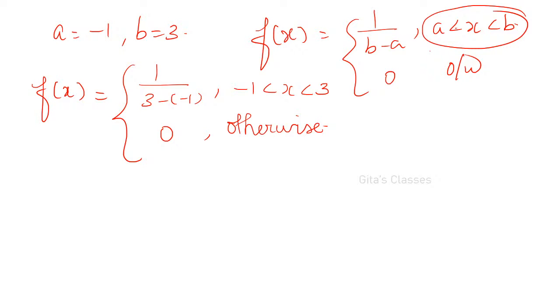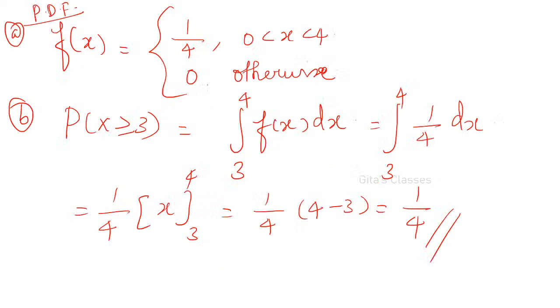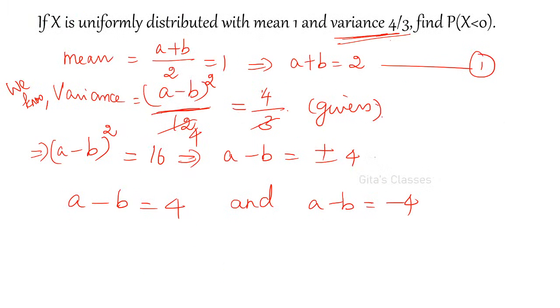(a minus b) the whole squared by 12 is by formula, equal to 4 by 3. Up to here it is formula; it is given that it is 4 by 3. Now 3 and 12 will get cancelled. It is 4. Bring this 4 to the right hand side. So (a minus b) the whole squared is equal to 16.